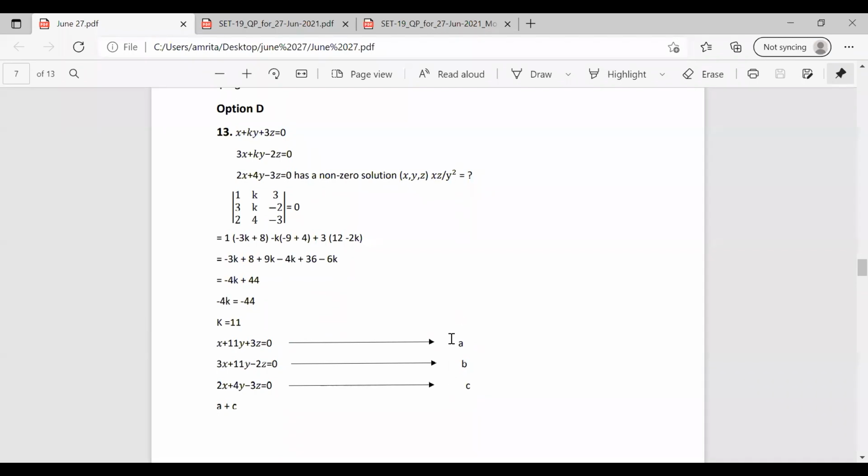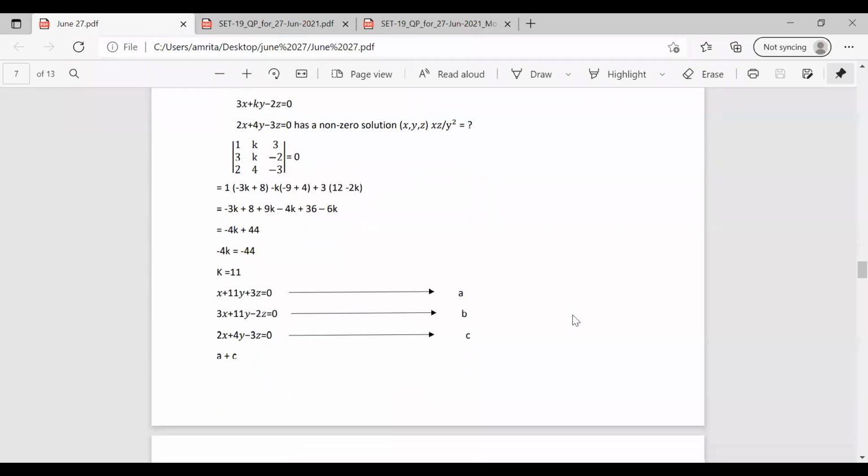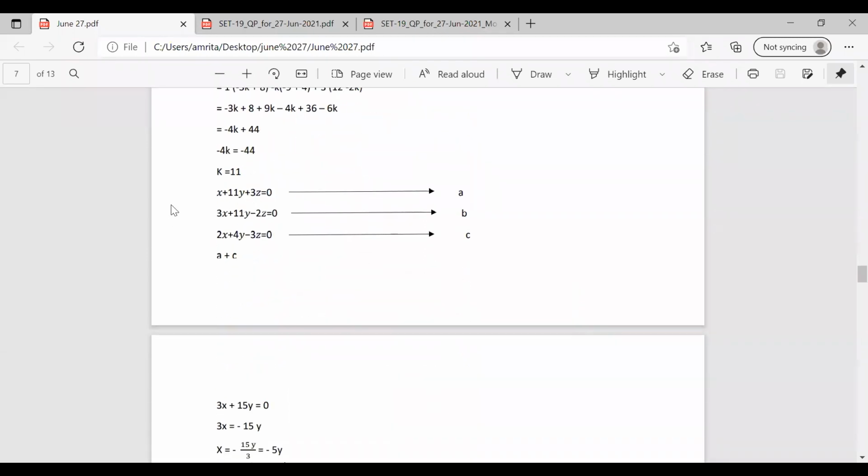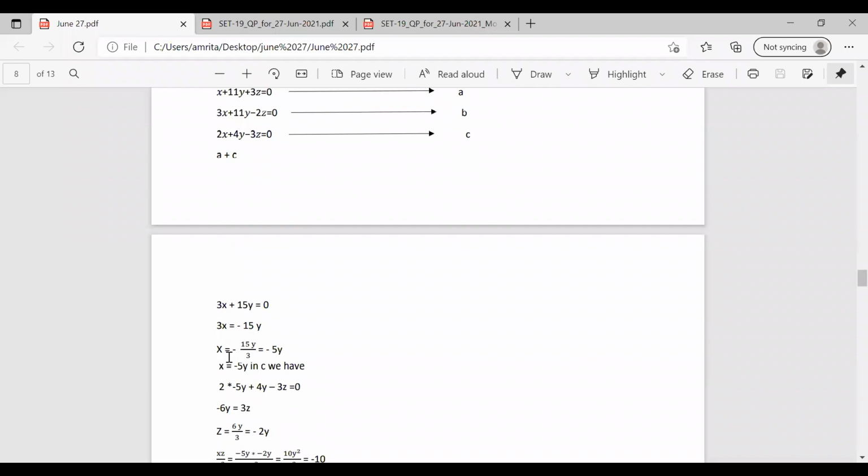So we are adding the 2 equations A and B. We'll get this equation as the z term will get cancelled after adding A and B. So we have 3x plus 15y equal to 0. From that, we can have x equal to minus 15 by 3y. That becomes minus 5y. Now we are substituting this x in terms of y in equation C, and we can have the value of z.